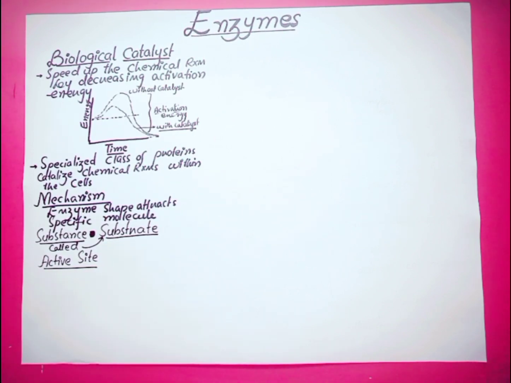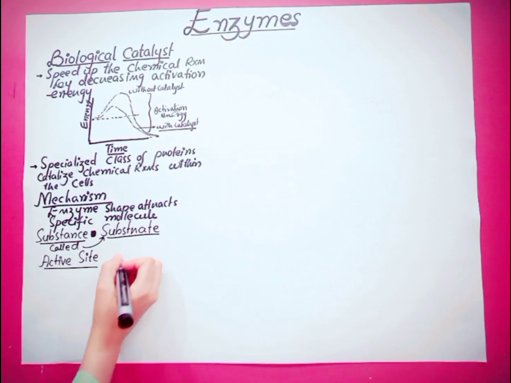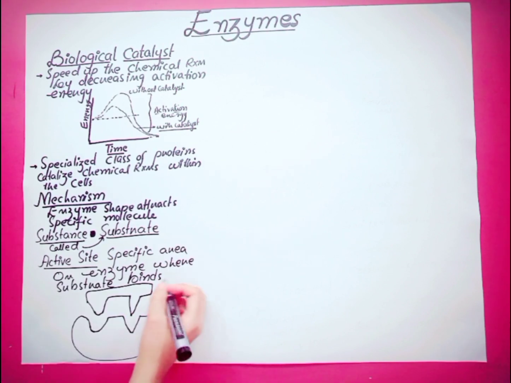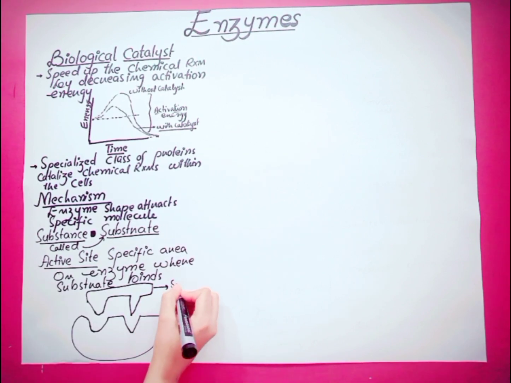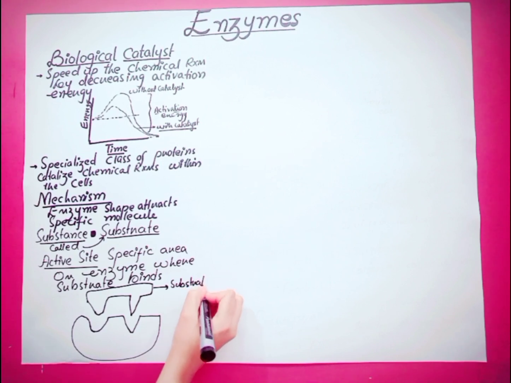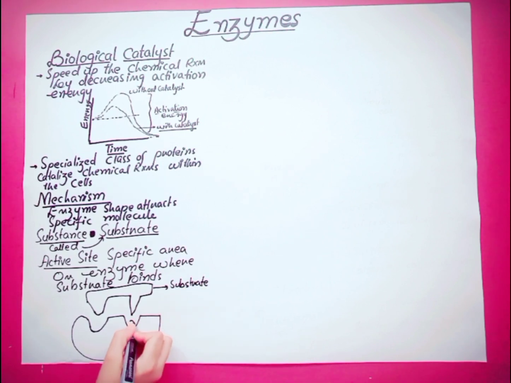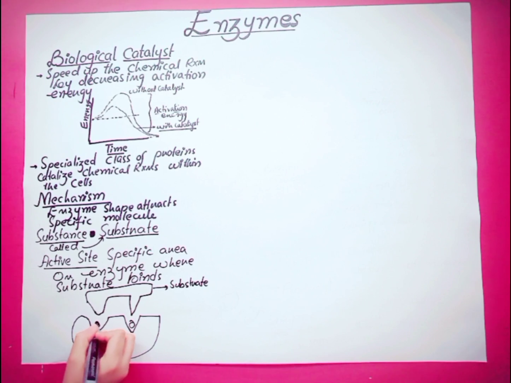There is a specific area on the enzyme where the substrate binds, which is called the active site. This is the substrate. These are the active sites of the enzyme.